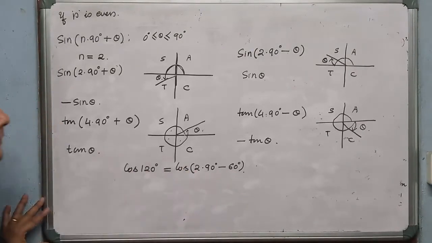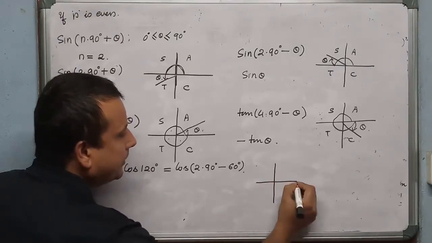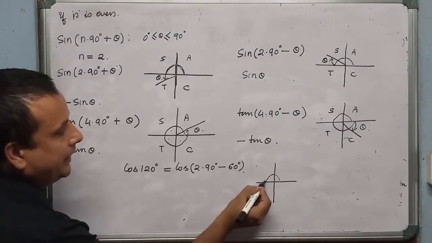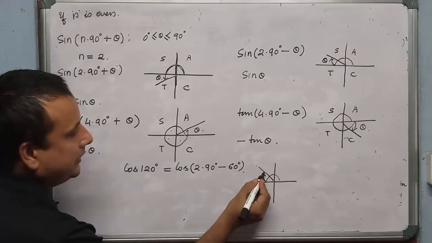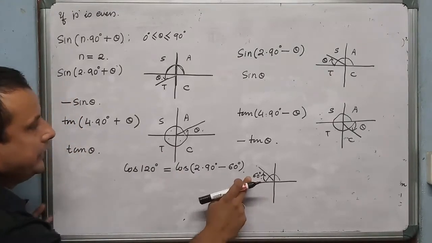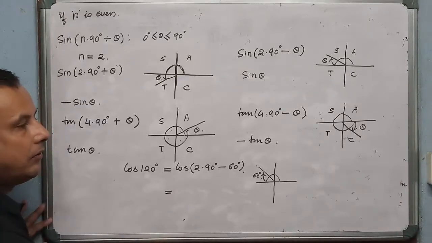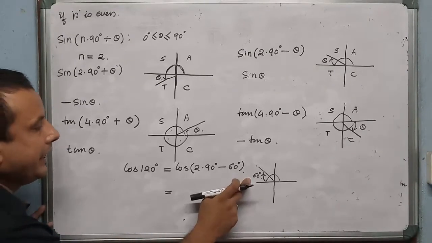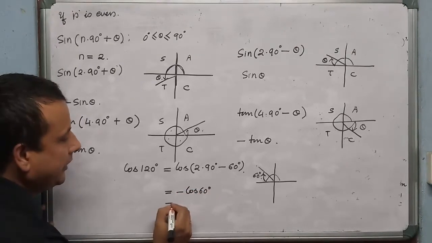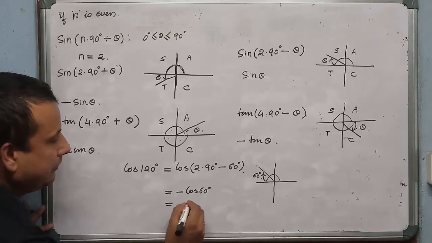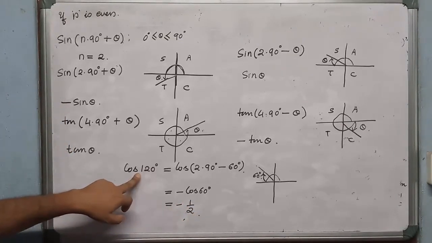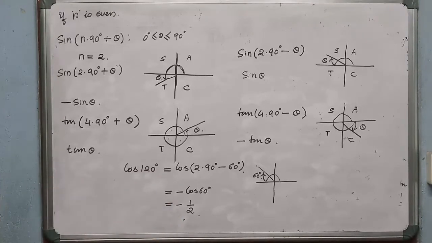Now this lies in which quadrant? This is a practical example of this chapter. 2 × 90 minus 60: 190, 290. Minus 60 degree means backward direction. This is 60 degree. This cos lies in the second quadrant. In the second quadrant, only sine or cosec is positive, so cos is negative in the second quadrant. So I'll write minus cos 60 degree. And the value of cos 60 is half, so the value of cos 120 degree is minus half.